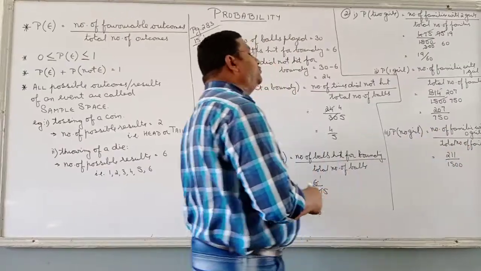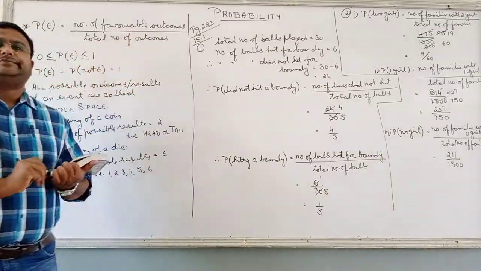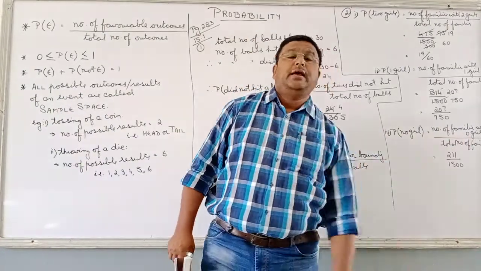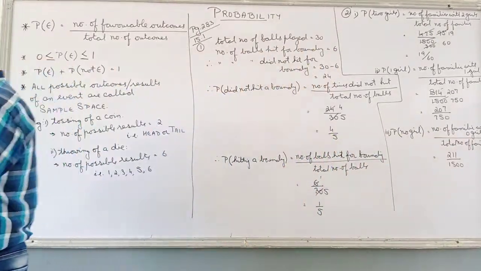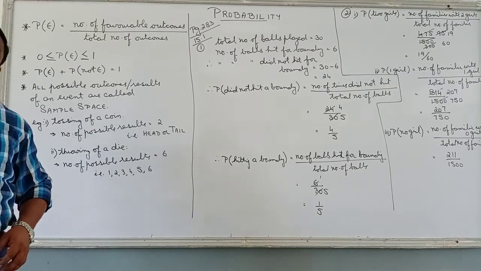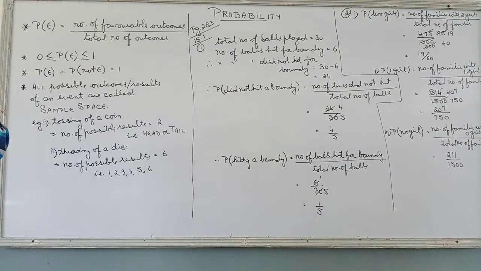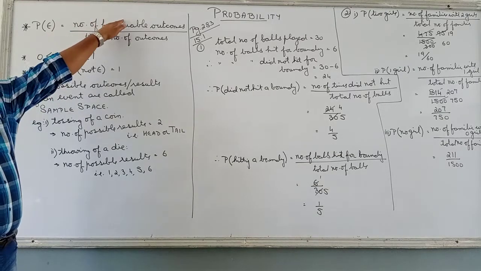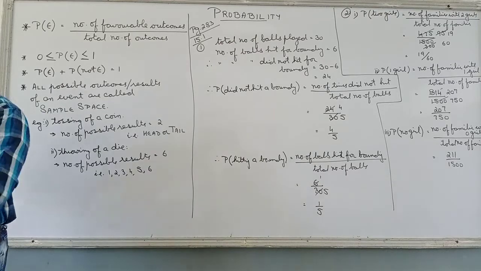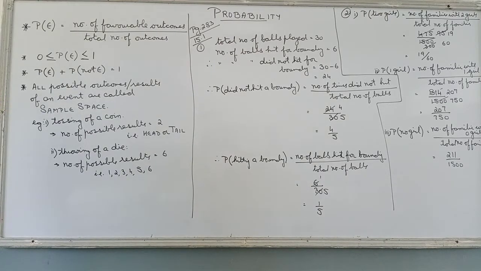It cannot be reduced, so leave it as it is. That is what we mean by probability. Nothing new, nothing different. All the questions are very, very simple. Clear? The only thing you have to remember is one formula: probability of an event is equal to the number of favorable outcomes upon the total number of outcomes. That's clear. Let us see a few more questions, then we shall discuss.